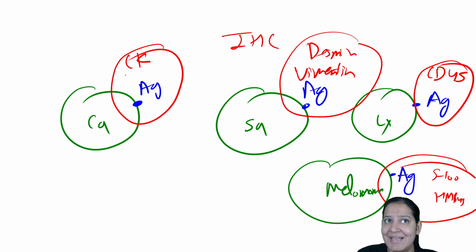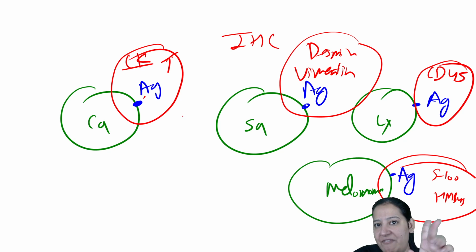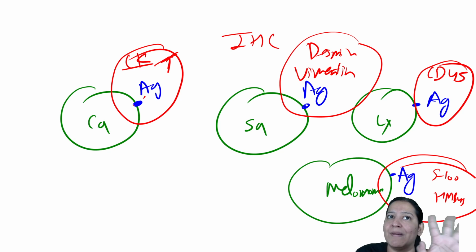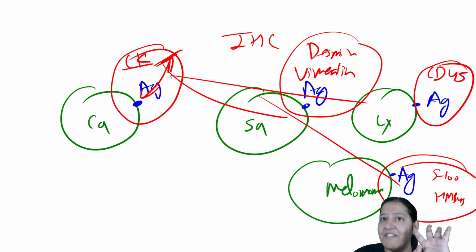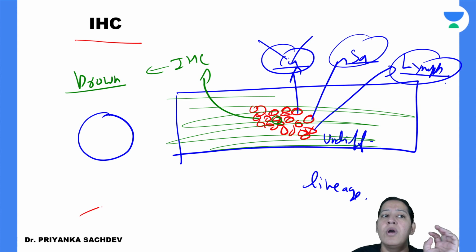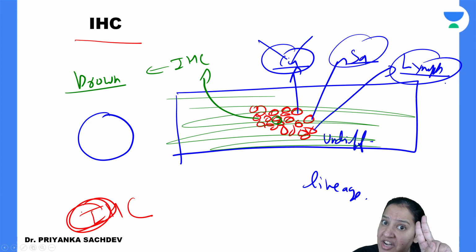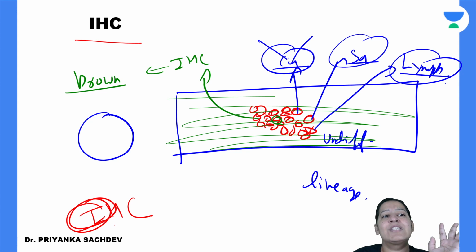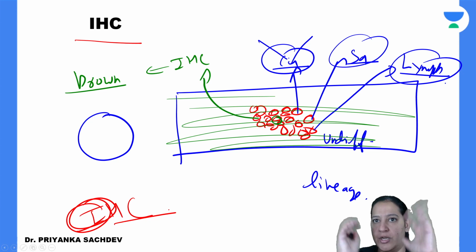So these IHCs are the antibody specific for this antigen. So it is lock and key phenomenon. Specific antibody for specific antigen. ये वाली antibody इसी से bind करेगी, इन सब से नहीं करेगी. ये वाली सिर्फ इसी से करेगी. So that is the principle behind immunohistochemistry. The word immuno means antigen antibody reaction. So it is antigen antibody reaction, that is immuno, and histochemistry for histological diagnosis we are using this process.